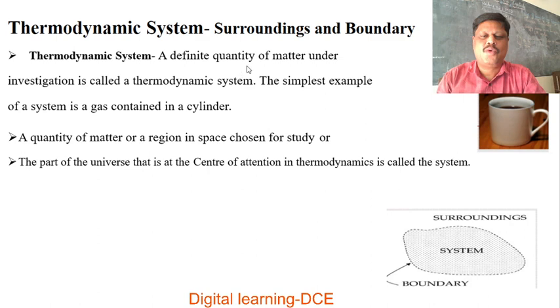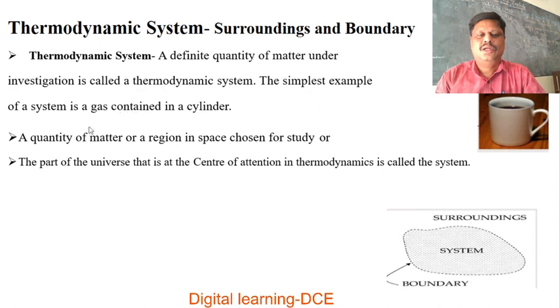A definite quantity of matter under investigation is called a thermodynamic system. The simplest example of a system is a gas contained in a cylinder. If you take a cylinder fitted with a frictionless piston and containing some gas, that gas is a system.